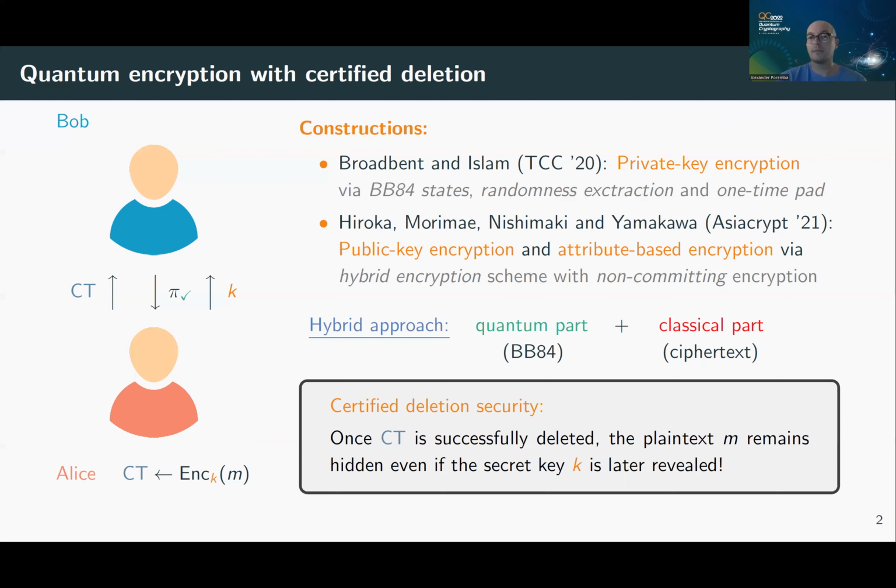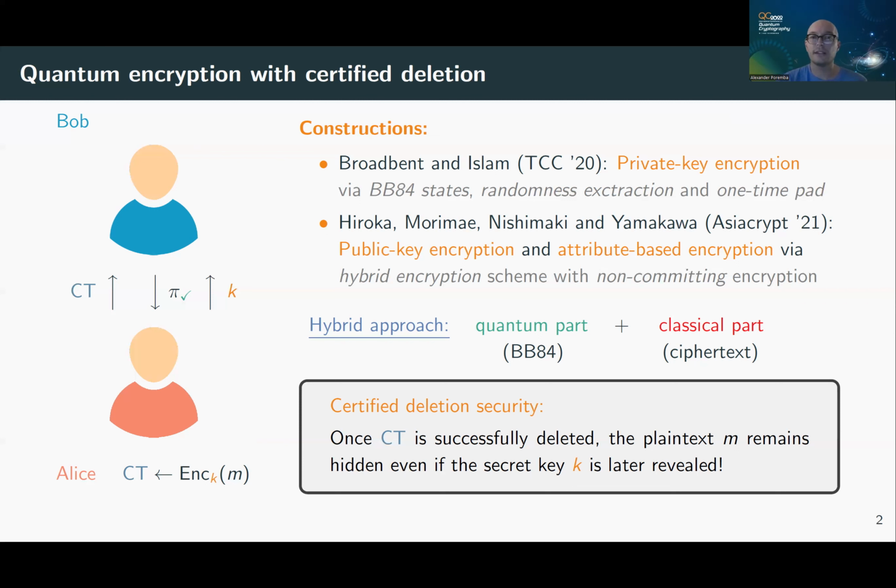This is how hybrid encryption basically works. You take a private key encryption scheme with certified deletion, and you extend it to public key encryption and so forth. And if you delete the quantum part, then the classical part should reveal nothing about the plaintext, for example. So this is very nice.